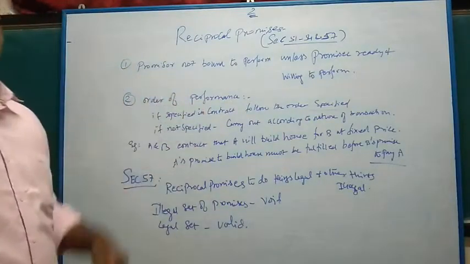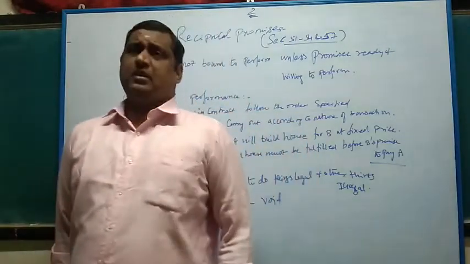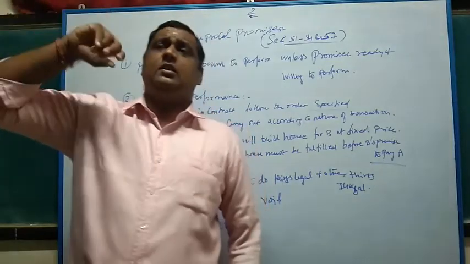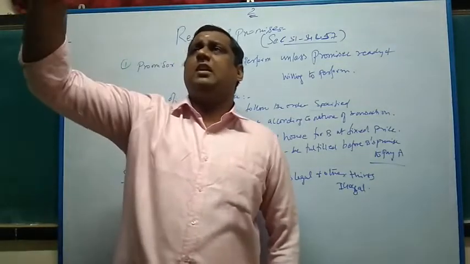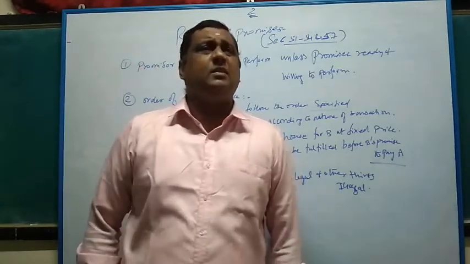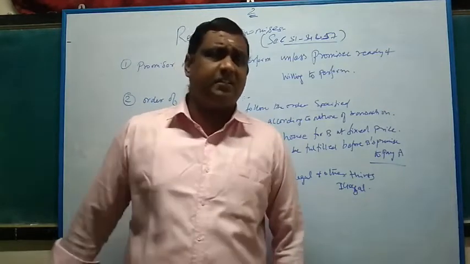Second, order of performance. As I said, in every reciprocal promise there is an order fixed, a sequential order of carrying out the transaction. For example, sequence 1 has to come, then sequence 2. You may be familiar with algorithms and flow charts in the computer data science subject wherever you are studying, right?